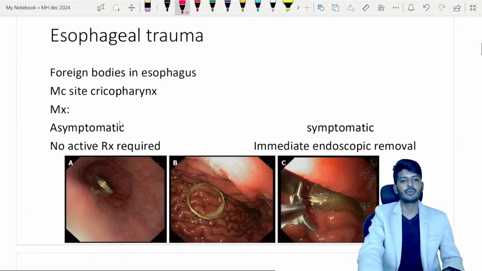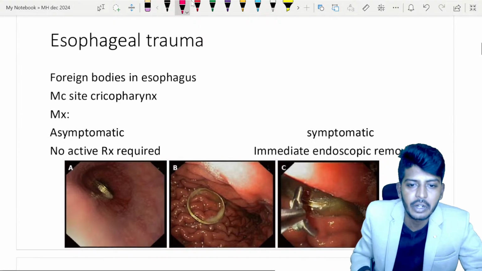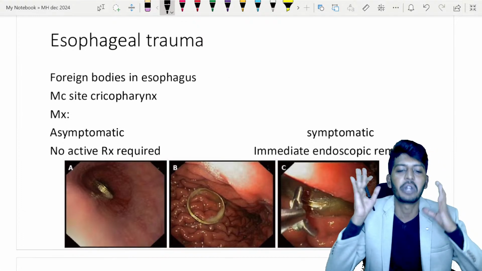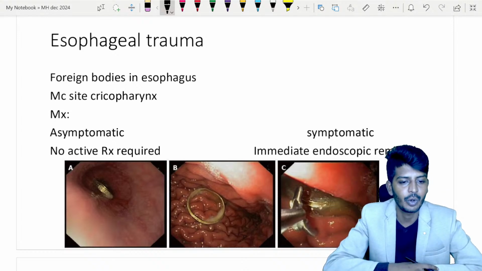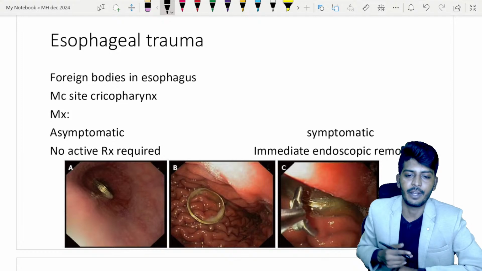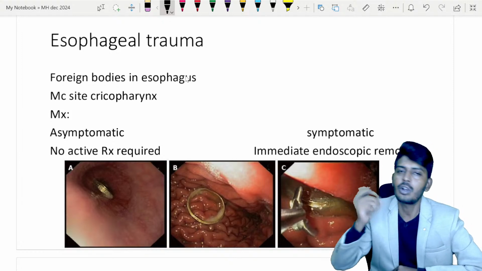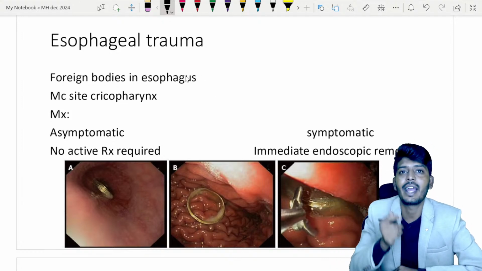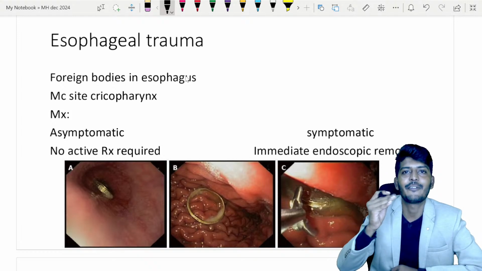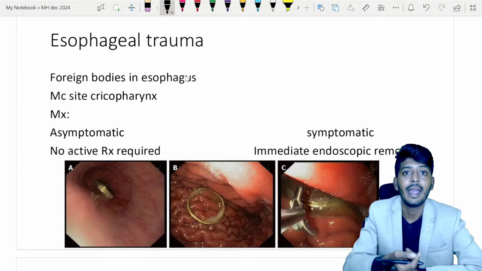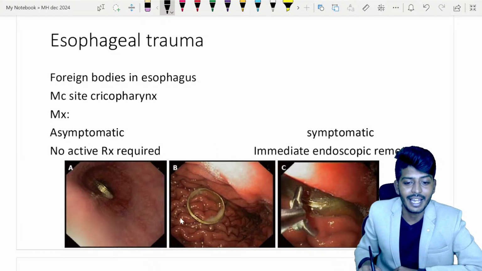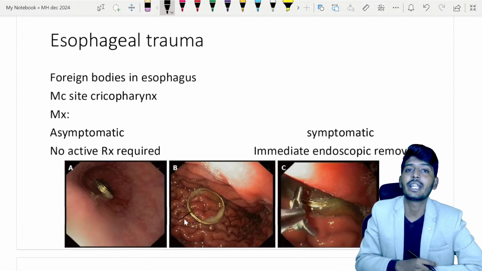Okay, let's go to the next one, esophageal trauma. Again, esophageal trauma is one where questions come in large numbers. Okay, let's see what questions will come. Okay, foreign bodies in the esophagus. Foreign bodies in the esophagus can lead to trauma. Now what will the foreign body be? Don't let your mind wander. Foreign bodies mean coins, maybe fish bones, maybe someone swallowed a ring, like in this scenario. That time also it can lead to damage.